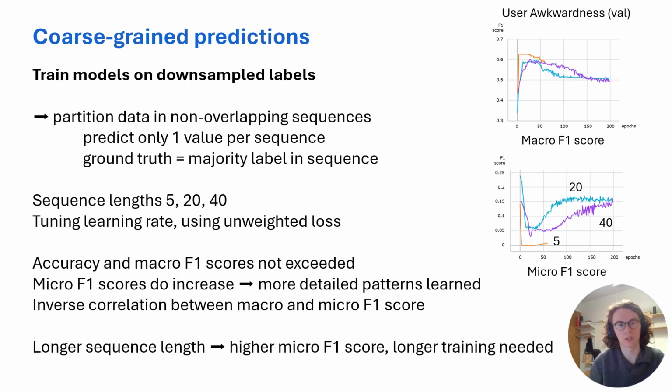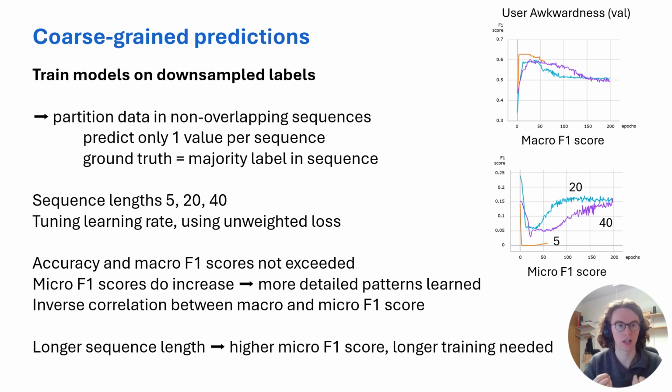So instead we tried to combat this on the training stage. To do that, we partitioned the data in non-overlapping sequences that were as long as a sequence length. For example, partition the data in sequences of 5 frames, and then we take the majority label over those 5 frames and let the model only predict that one single value.